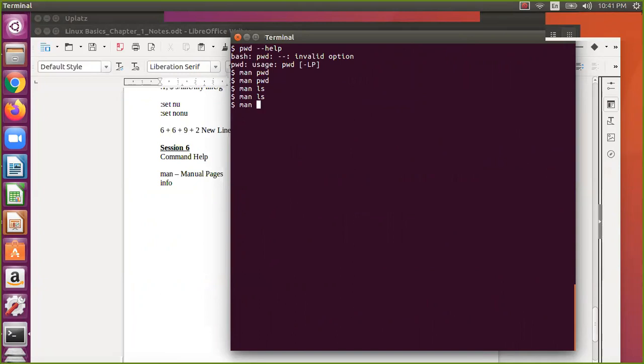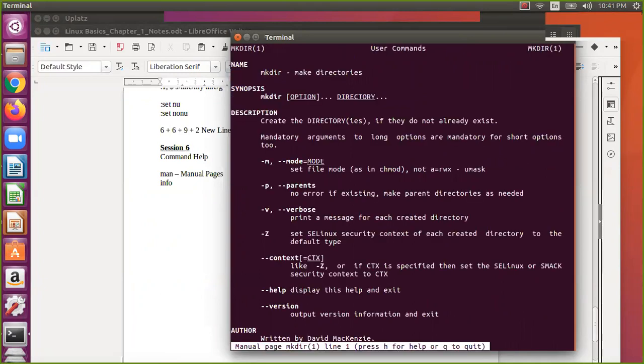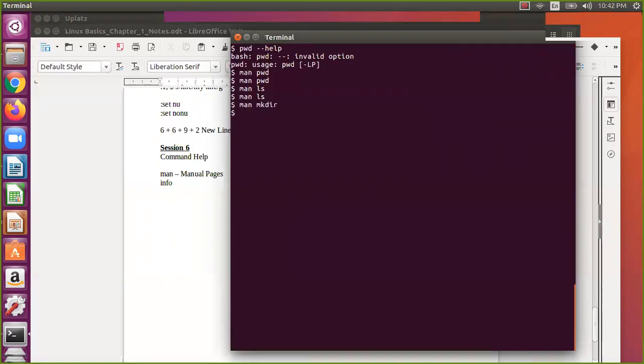Okay, now man mkdir, make directory. You can go through this particular one: this is the short option, this is the long option, and for this there is no long option, as we know. There may be two in some cases, there may not be, and you need to remember that some things have only a long option and no short option. And the same option may not be the same for other commands. Let us assume -m is mode. This mode may or may not be there in other commands, so you cannot depend on this particular option for different commands. Okay, so that is a brief about that.